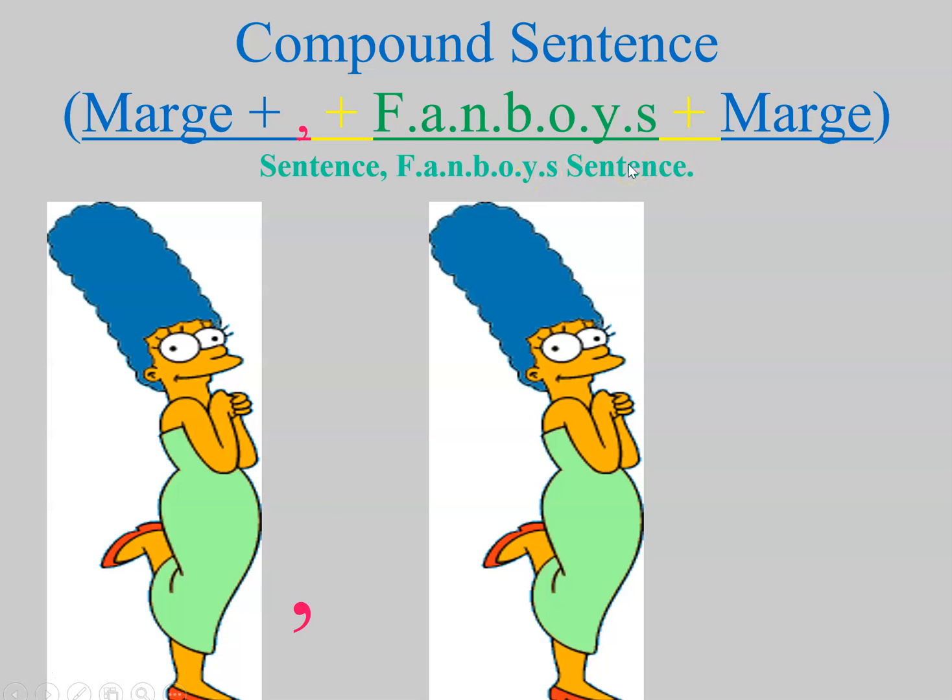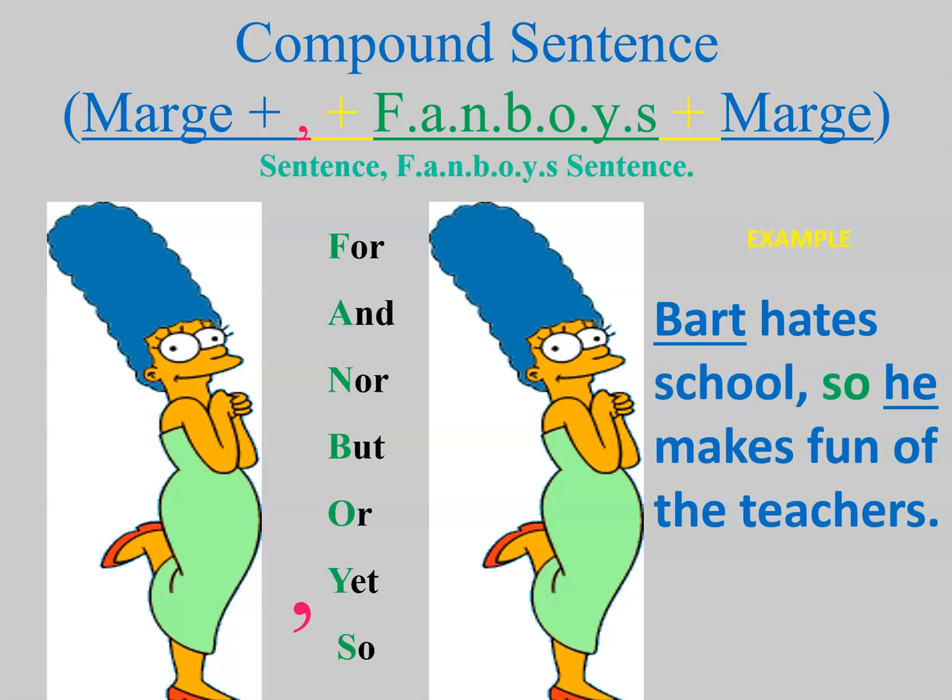So what are these fanboys? Well, fanboys are conjunctions, and they are as follows: for, and, nor, but, or, yet, so. These are called fanboys, and they're just conjunctions, and they join two sentences together, or two clauses together, and in this case, independent clauses. So let's look at an example.